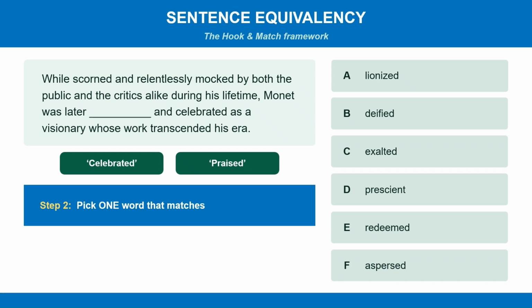Step 2, now look at the answer choices and pick one answer choice, just one, that's closest in meaning to celebrated or praised. I'm going to go with lionized, which literally means to celebrate or praise. That's our hook word.